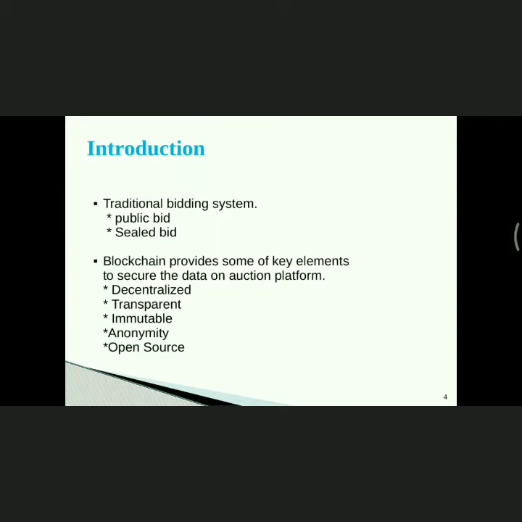In the traditional bidding system there are two types: public bid and sealed bid. In a public bid, bidding can be done in front of all people. For example, if one bidder raises the amount for a particular product, the other bidders can raise the amount according to the previous bidder. So every bidder's amount will be known to all other bidders, so it is a public bid. Here bidding can be done many times, whereas in sealed bidding, bidding can be done only once, through letters or envelopes.